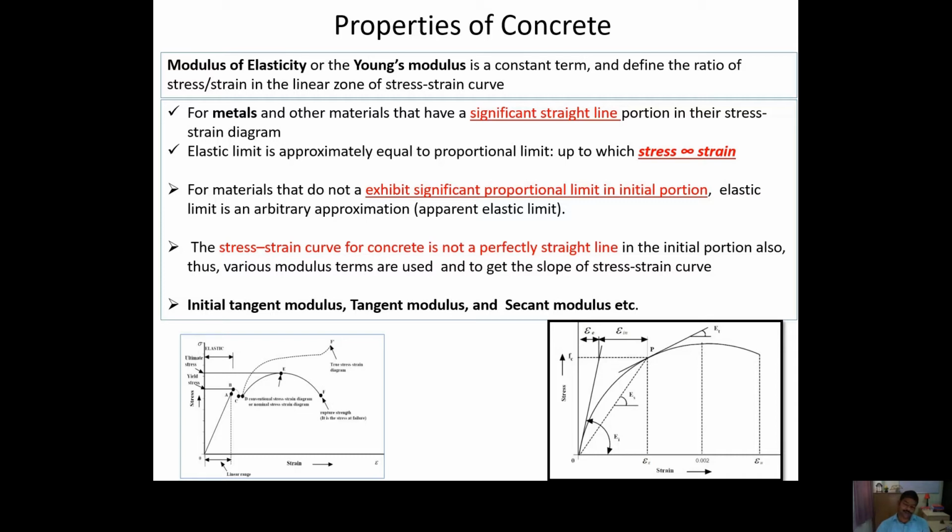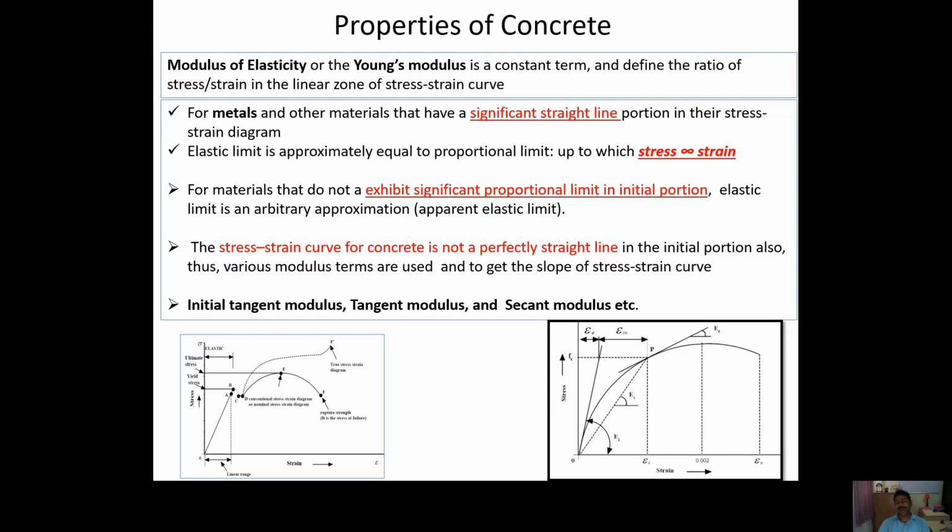Here you just see for this brittle material in the right side graph, its curve is almost non-linear in nature from the beginning. So there is no such proportional limit or elastic limit. What we have to do now is draw a tangent at the initial portion of the graph, so that we can get the ratio of the stress and strain, or you can say the angle of this tangent. That angle indicates your initial tangent modulus or Young modulus or modulus of elasticity.